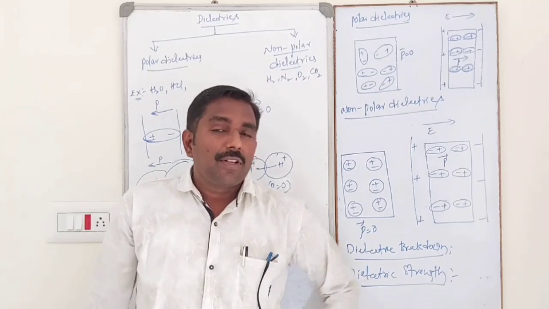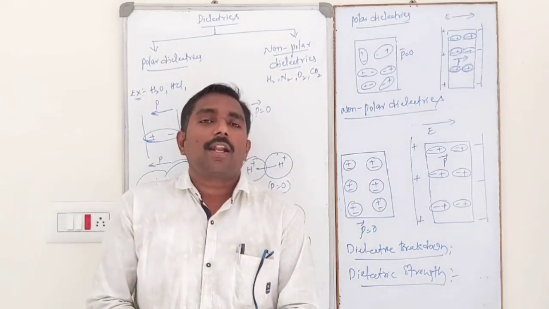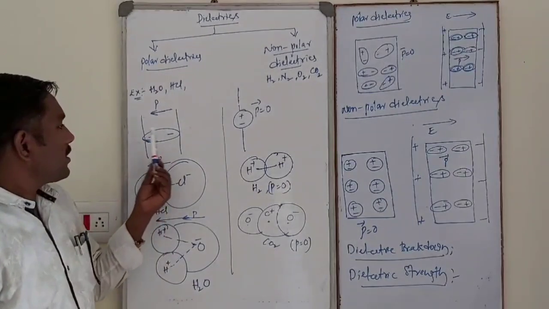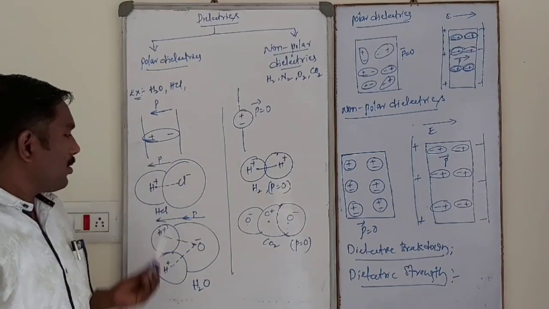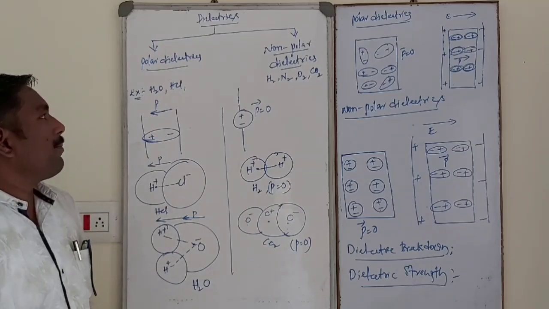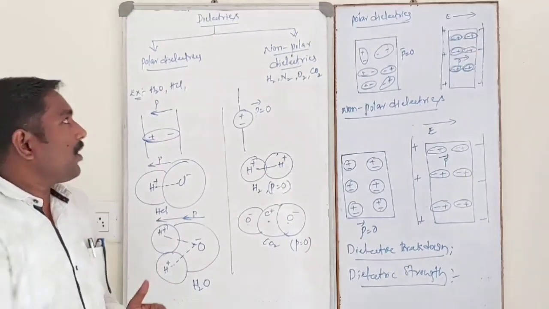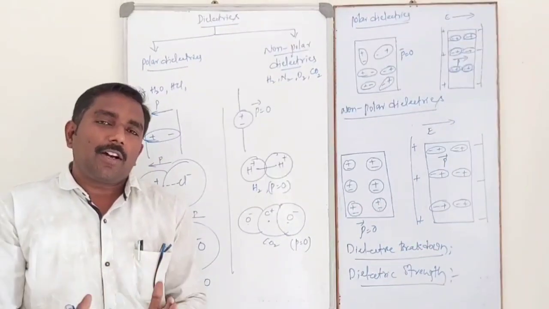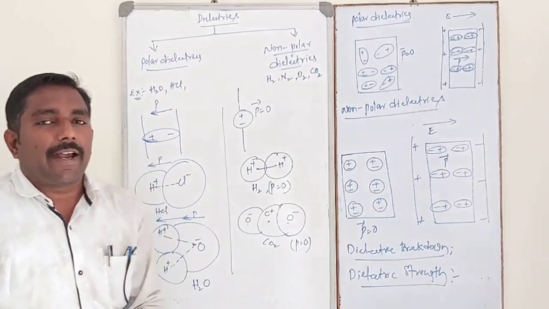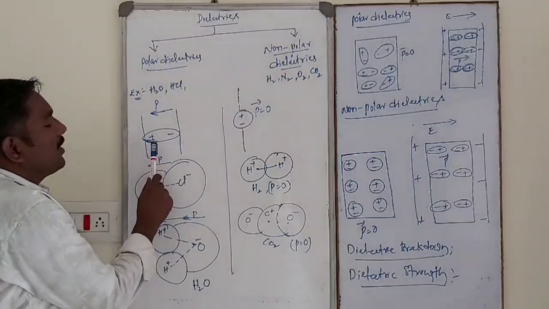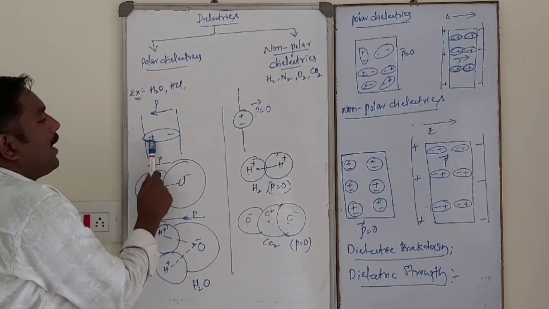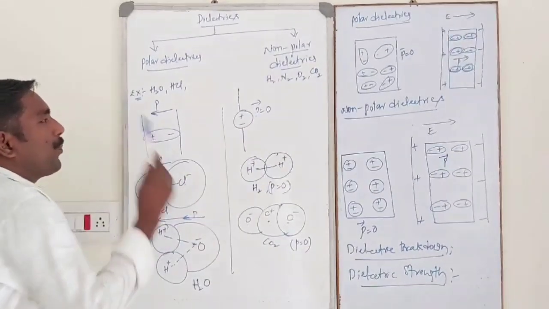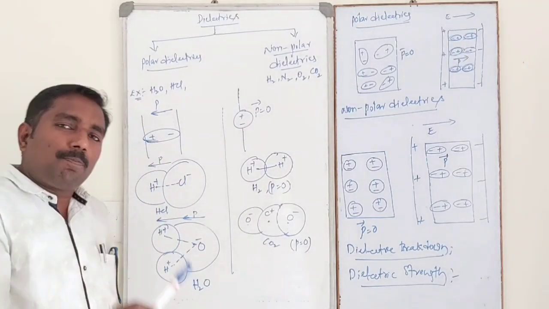They possess a permanent dipole moment because these molecules have an unsymmetrical shape. In polar dielectrics, the center of positive charge and the center of negative charge do not coincide. That means they get separated like this. This is the polar molecule, plus and minus. The direction of the dipole moment is from negative to positive. Polar dielectrics possess a permanent dipole moment.